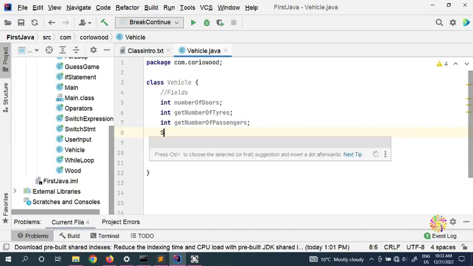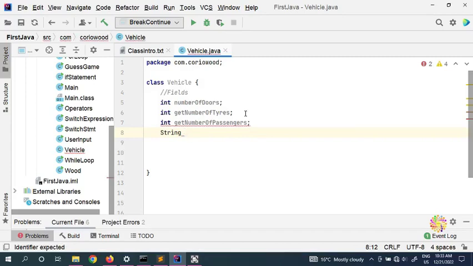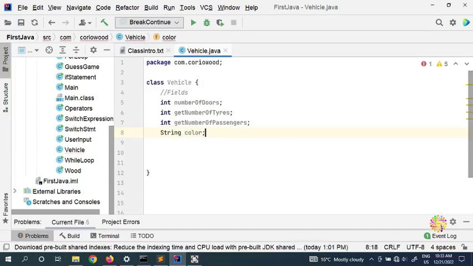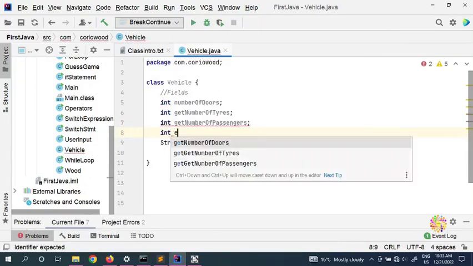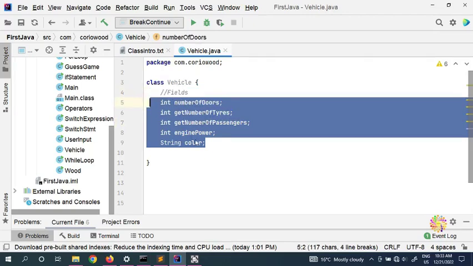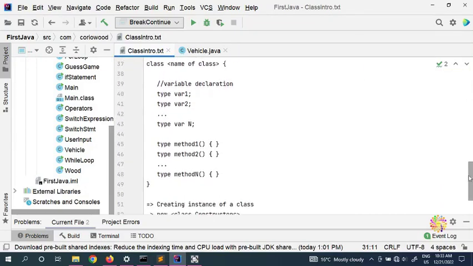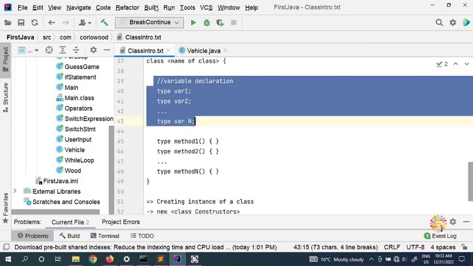And finally we put a String, for example color, whatever color you like. You can put anything else you like, for example engine power, we can put int engine power. Alright, now we have all our fields here. As I said, you can have as many fields as you like. Why do we call these fields?